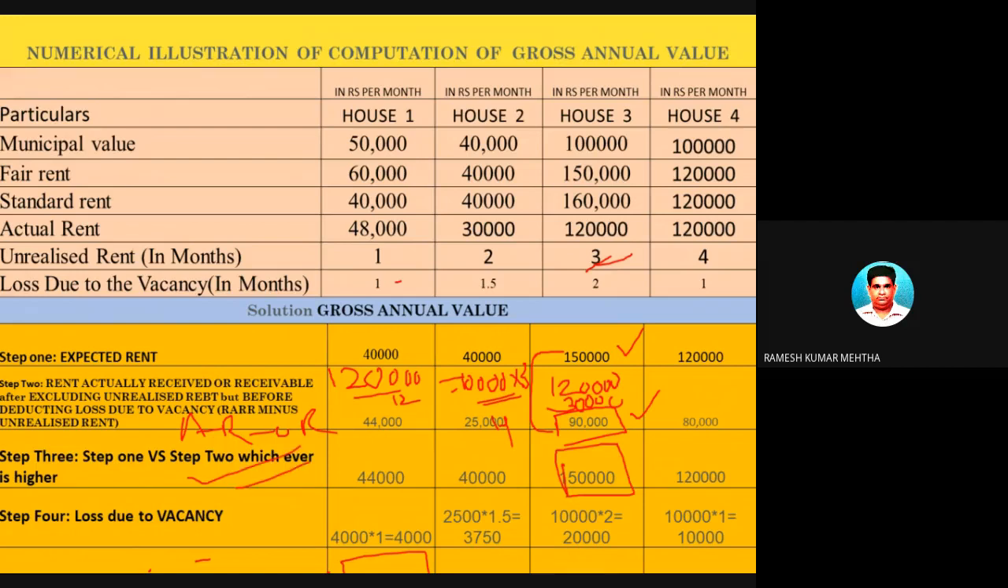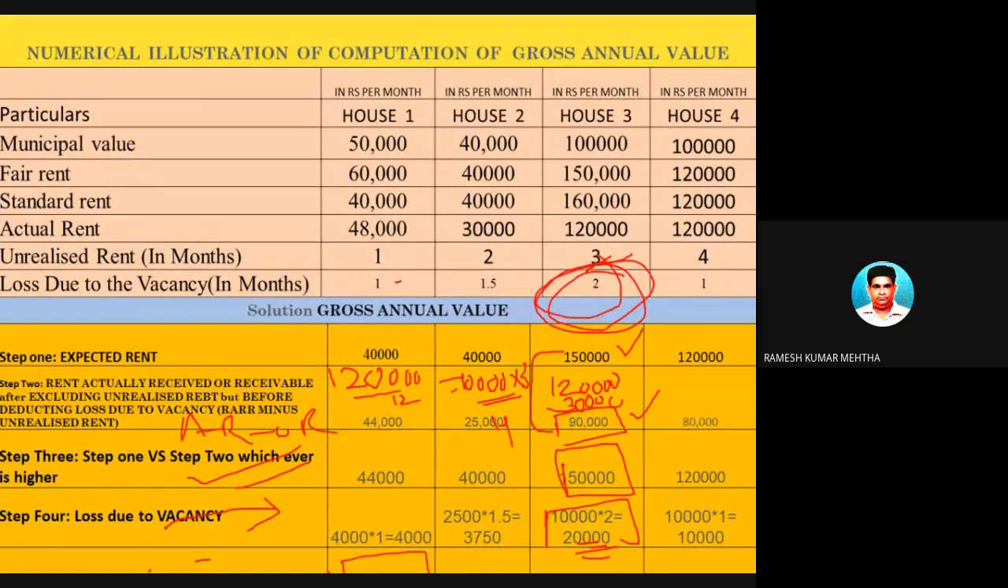Fourth step, ये तो मिला, लेकिन इसमें भी लॉस है ना. 2 महीने का भाड़ा नहीं मिला. वो कितना लॉस हो गया? 10,000 per month into 2 months is equal to 20,000. So you got loss due to vacancy, which is the fourth step. Loss due to vacancy is 20,000 rupees.